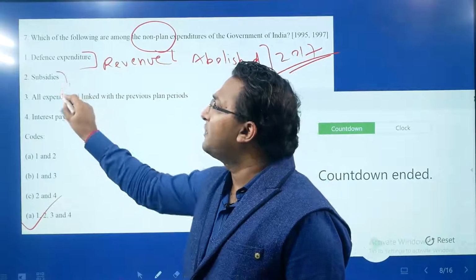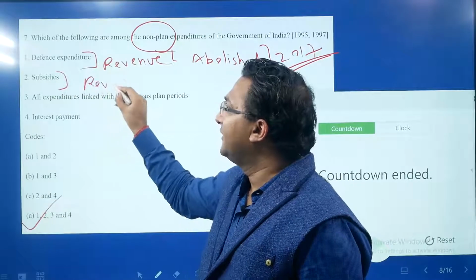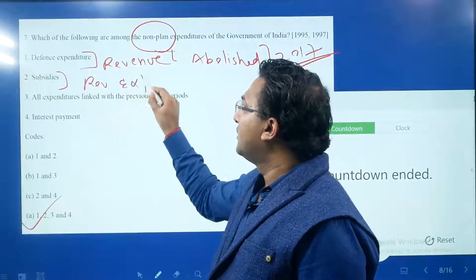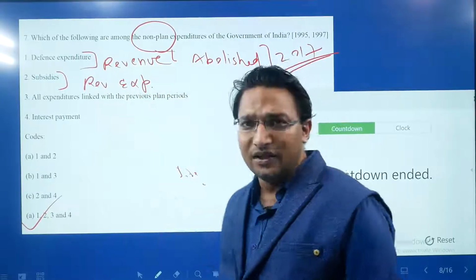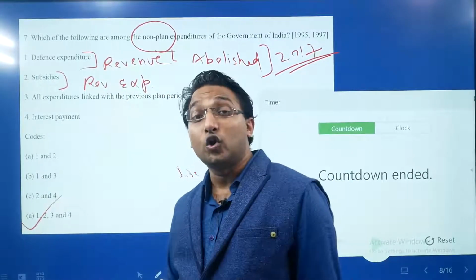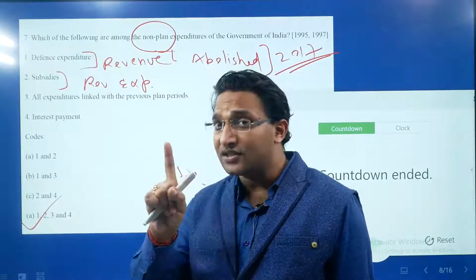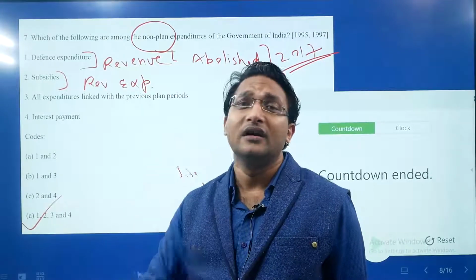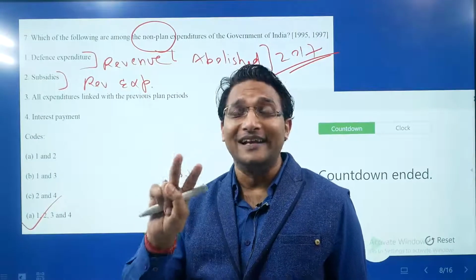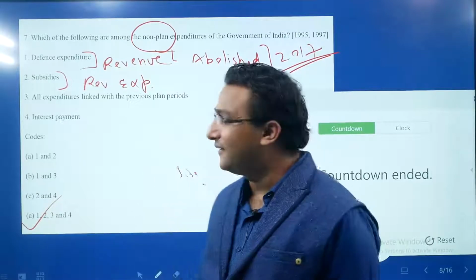Subsidies are clearly part of the revenue expenditure. And do you remember the top three subsidies as per the latest economic survey? Number one is food subsidy. Number two, fertilizer subsidy. And number three, fuel subsidy.